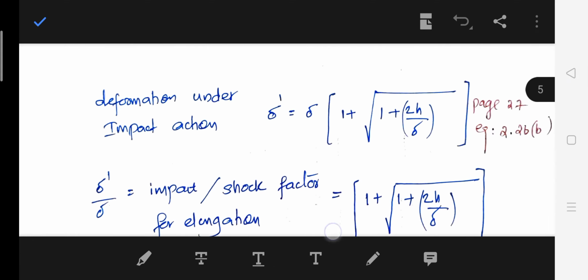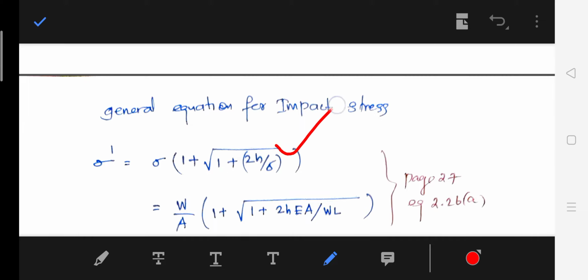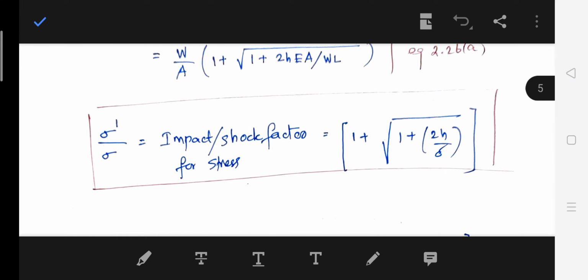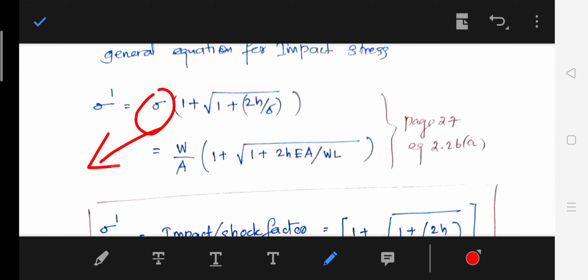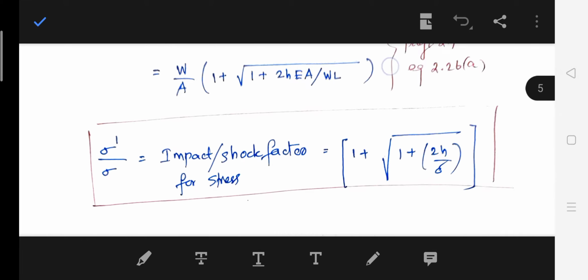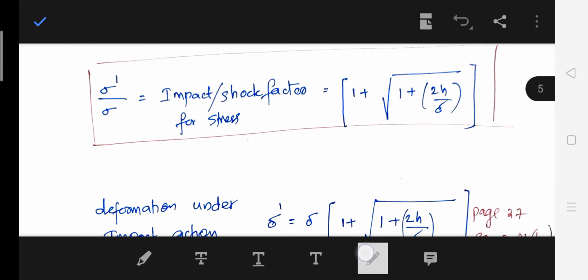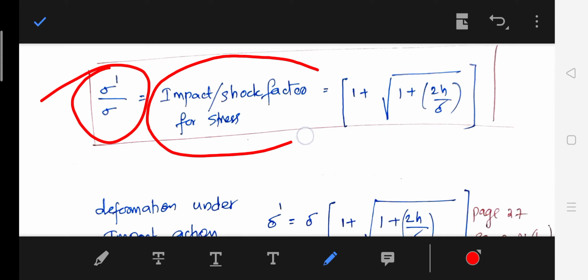So I have written the equation of impact stress here, taken from the data book, page number 27. If we shift this sigma to here, then we get a ratio sigma bar divided by sigma. This ratio sigma bar by sigma is known as the impact factor or shock factor. So always remember, sigma bar by sigma is equal to the impact factor or shock factor.